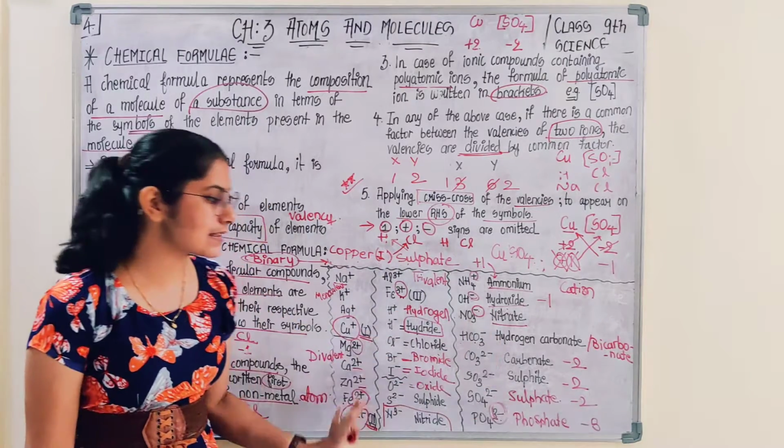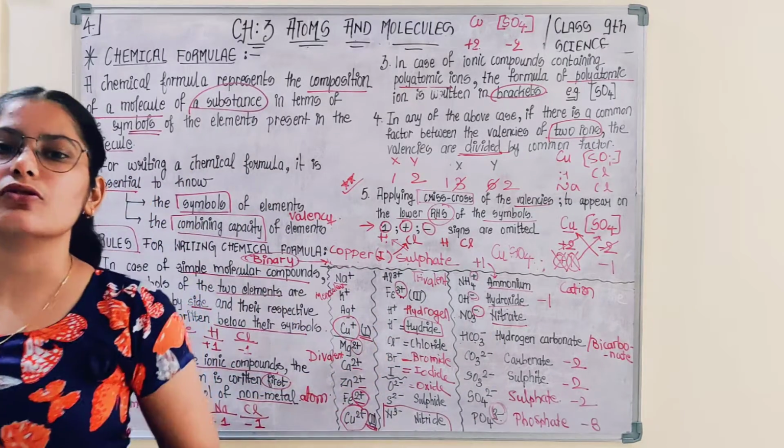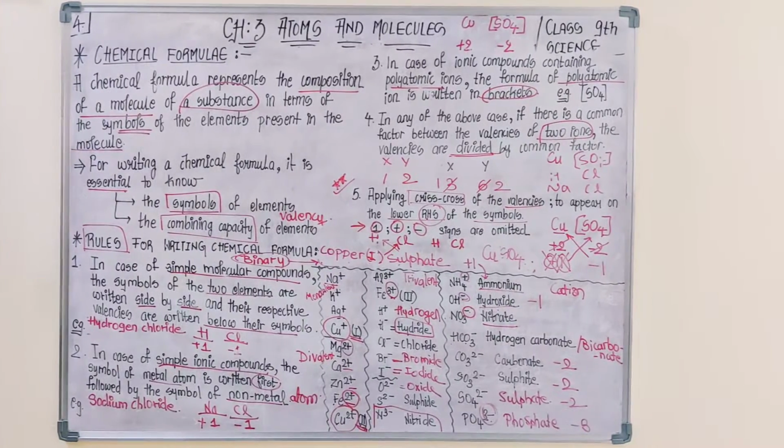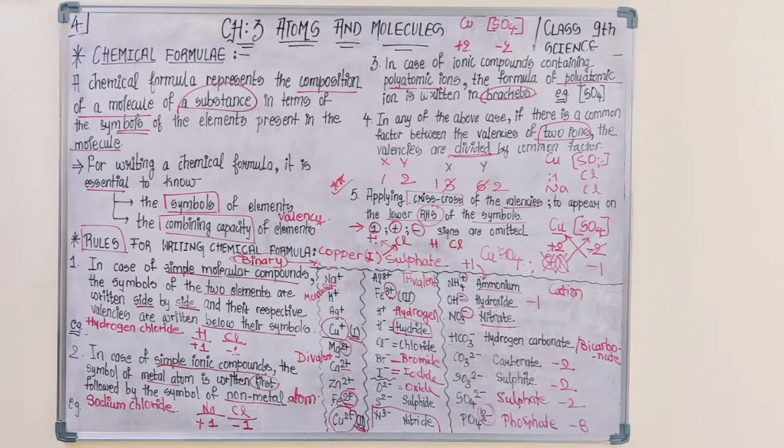So you have to remember this table. Right now you cannot learn all these valencies of the elements given in the table form, and neither can you learn the symbols. But by solving different questions simultaneously, you can identify the symbols of different elements, and you would be able to recall the valencies of some common ions or elements. So let us now solve a few questions.